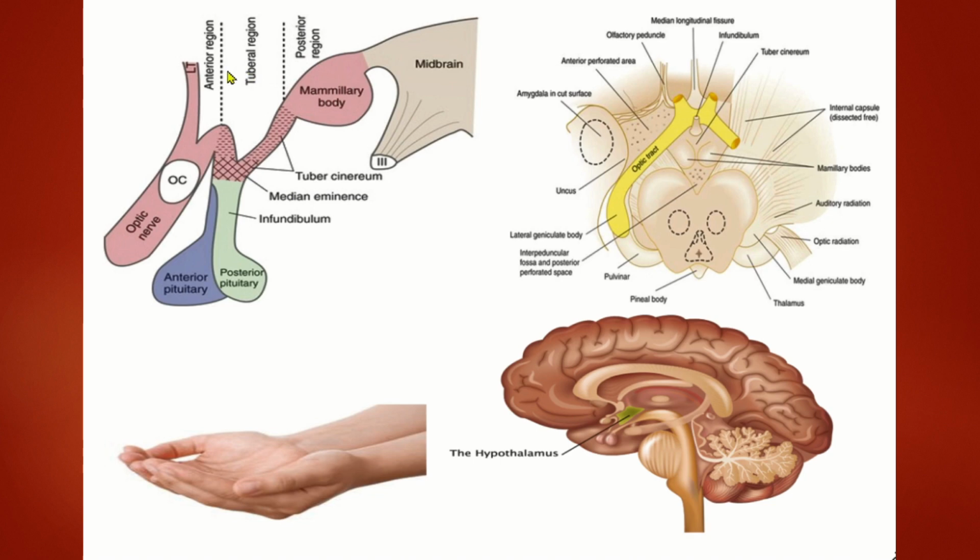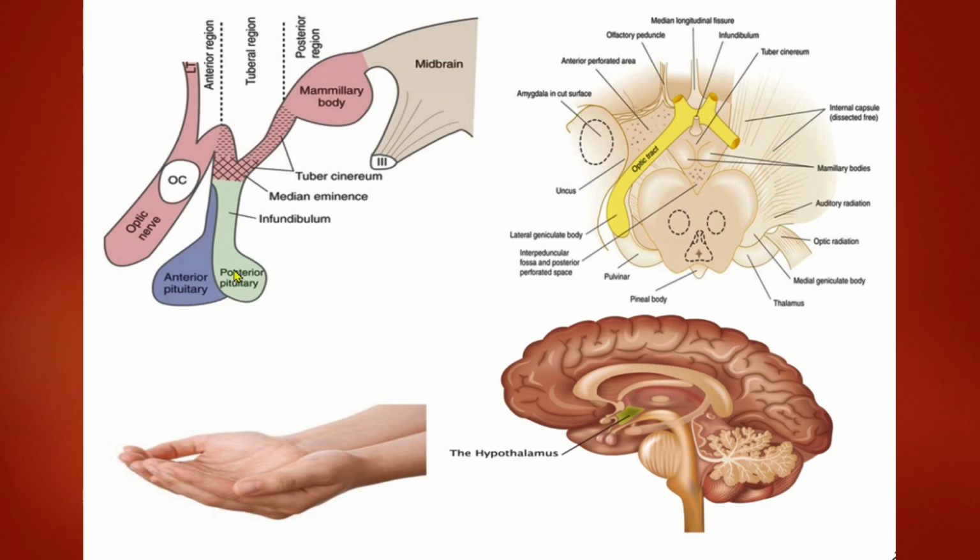This is the cavity, this is the floor of the third ventricular cavity, and on either side laterally also the hypothalamus is appreciated. That has the tuber cinereum. This is the tuber cinereum, which continues as the median eminence. This median eminence continues as the stalk or the infundibulum of the pituitary gland, and here is the pituitary gland.